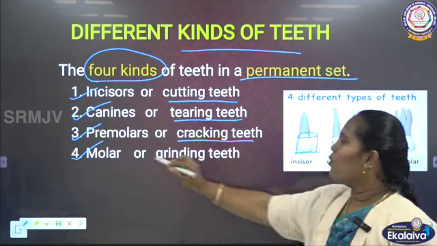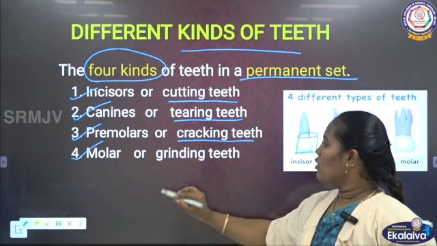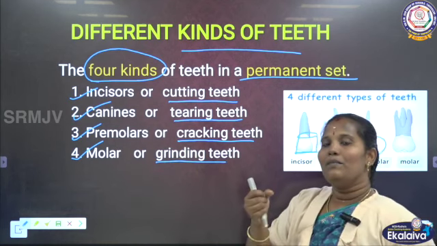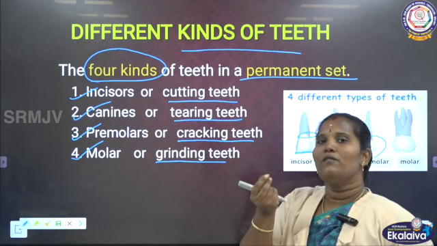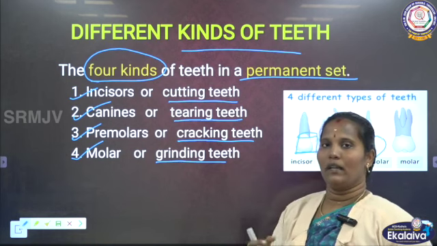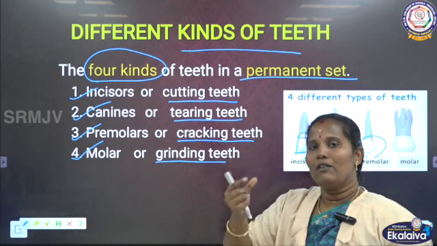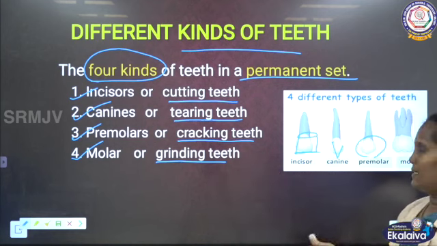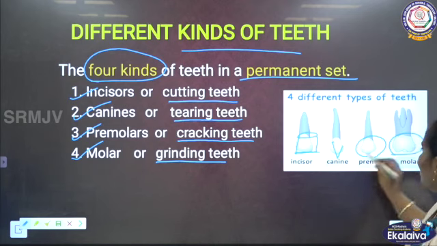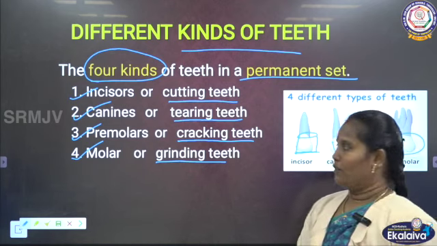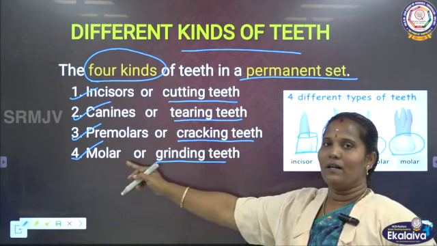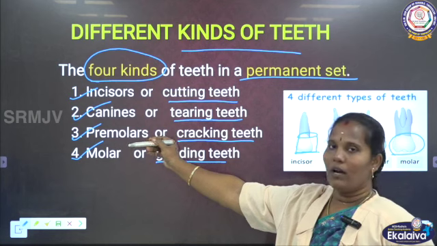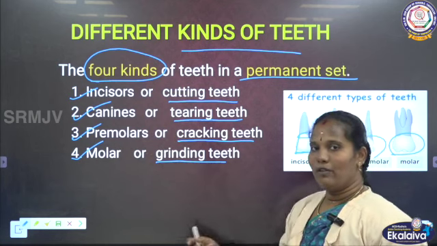Next one is the molar. Molar teeth are also called the grinding teeth. Grinding means the large particles are converted into soft and very tiny particles. So they help to grind the food particles. So the molar is called the grinding teeth. So these are the 4 kinds of permanent teeth: incisor, canine, premolar, molar. Clear? We have to see them one by one.